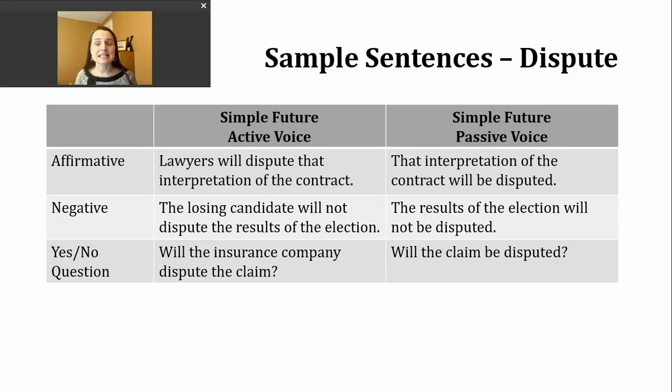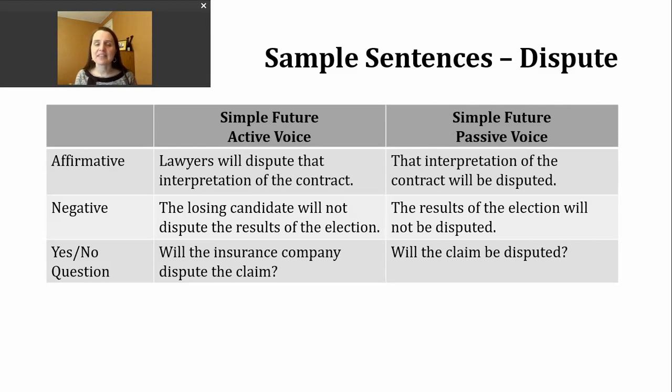Now, I can change that sentence into passive voice. So the interpretation, or we can think of that as sort of like an understanding, that's what's receiving the action. So we're going to move that to the front of the sentence. So our passive voice affirmative sentence would look like this. That interpretation of the contract will be disputed. So I'm making passive voice, simple future sentences by using will, then be, and then the participle form of the verb. Okay.